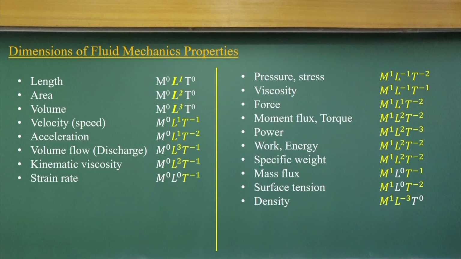Now, let us come to the dimensions of fluid mechanics properties. As discussed in the last class, I am just repeating that you have the dimensions of basic geometry, in terms of length, area, volume, then comes velocity, acceleration and volumetric discharge, that is volume per unit time, the volumetric rate, kinematic viscosity and strain rate.